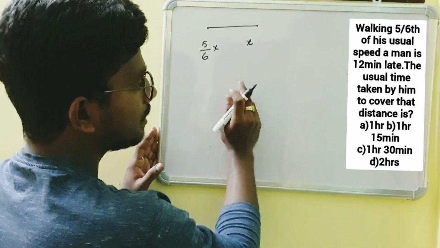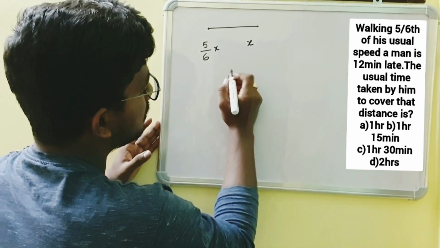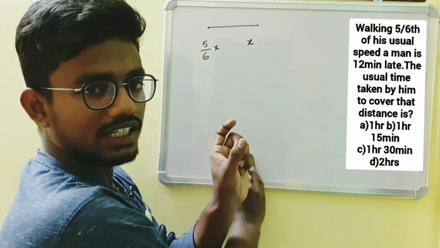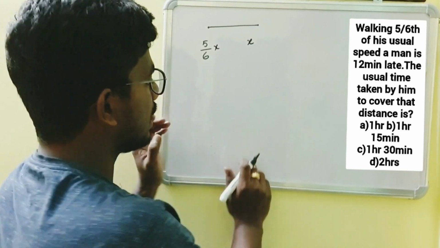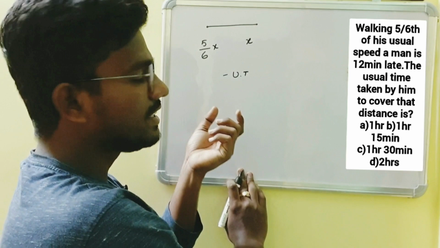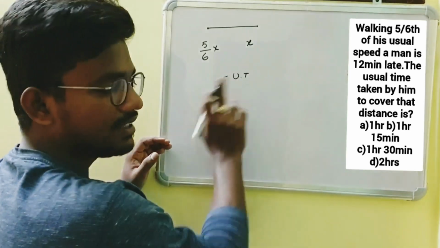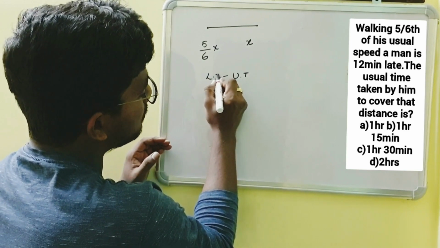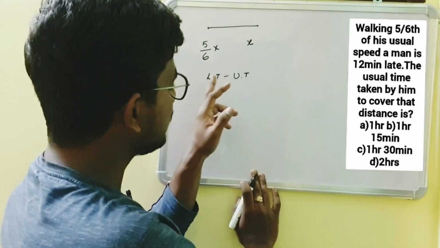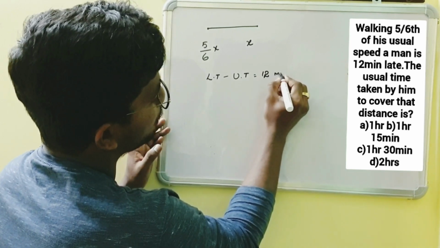Okay, the difference in time interval as he has reduced his speed to 5/6 is 12 minutes. Here is how we obtain that 12 minutes. See, if he travels with his usual speed, he would have taken his usual time. Okay, as he is traveling with 5/6 of his usual speed, he is late. So I am taking late time as LT. So the difference in these two time intervals is given as 12 minutes.